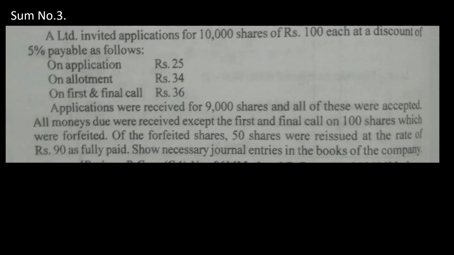Then for the future, automatically reissue, and then automatically capital reserve also. So 6 plus 3, 9 entries you have to do.